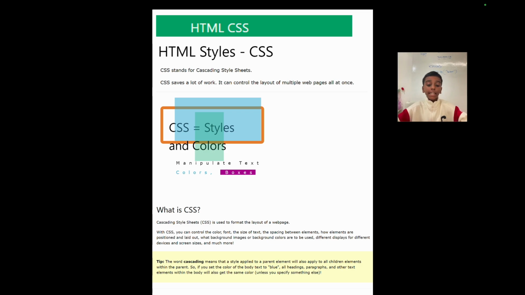The word cascading means that a style applied to a parent element will also apply to the children elements within the parent. So if you set the color of the body text to blue, all headers, paragraphs and other text elements within the body will get the same color unless you specify something else.